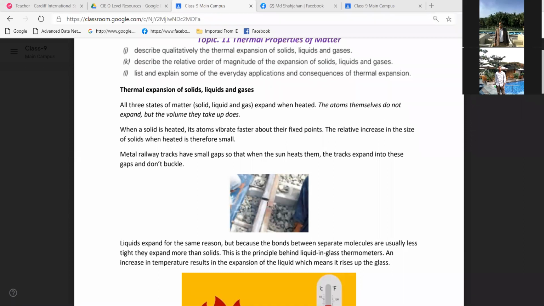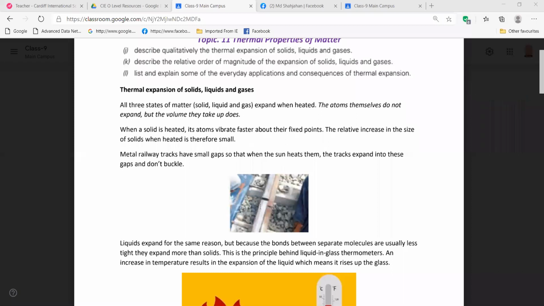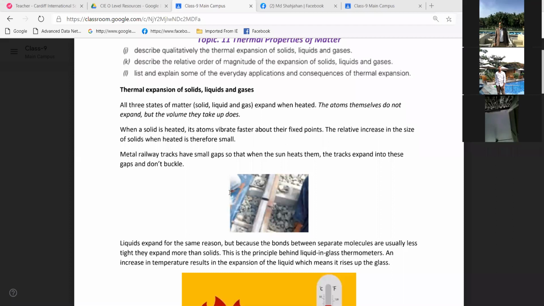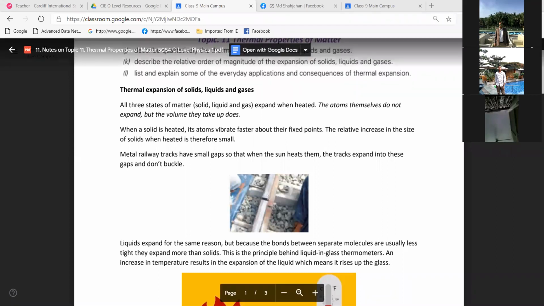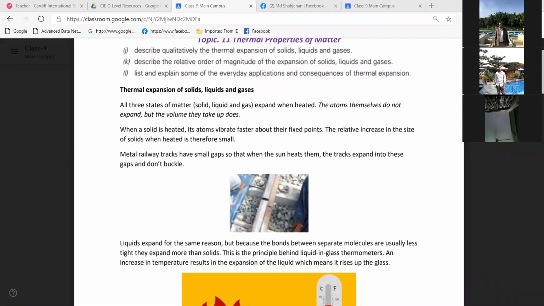If we do not keep this gap, they may overlap each other, and then they will bend. If they bend, there will be an accident. The train cannot go properly, and there will be derailment of the bogies of the train. Is it clear?